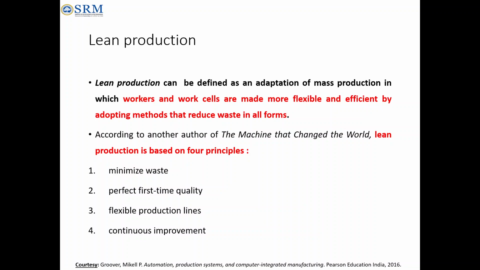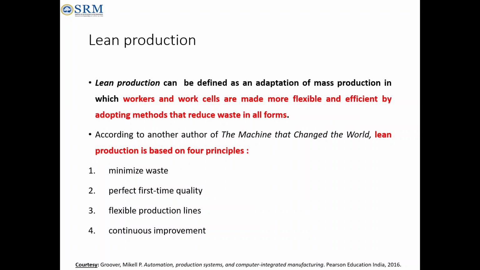According to one definition, in the book The Machine That Changed the World, lean production runs based on four principles. What are the four principles under which lean production runs? One is minimizing waste, second is perfect first time quality, third is flexible production lines, and fourth is continuous improvement.